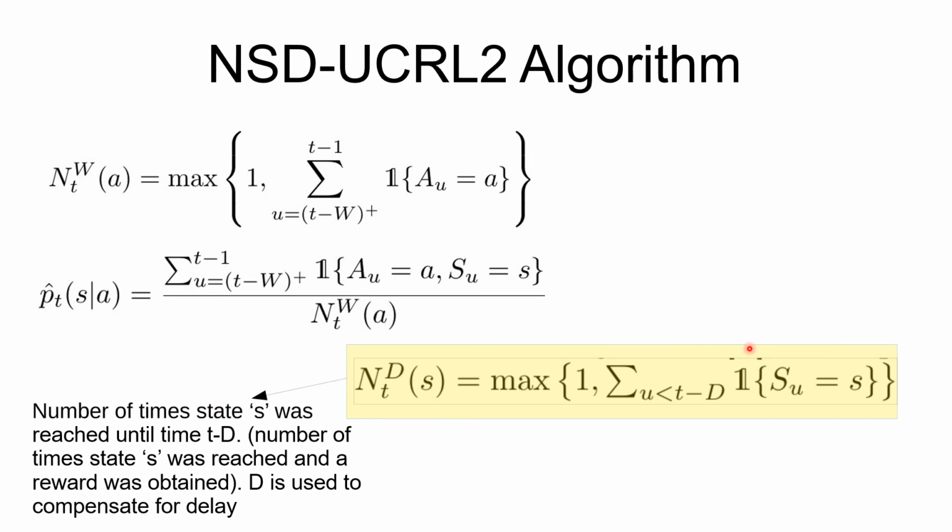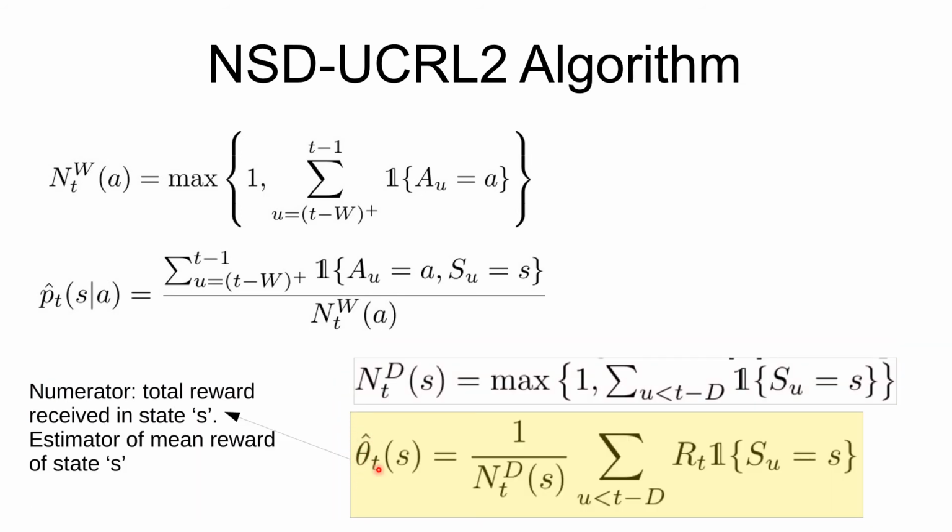Similarly, we define the term NTD of S, which is the number of times state S was reached until step t minus d. We essentially include a factor of d here because of the presence of delay. Theta hat t of S is an estimator of the mean of the reward associated with state S. For this estimator to be unbiased, we require that the rewards be received. That is why the summation is until t minus d, for which the rewards have been received.